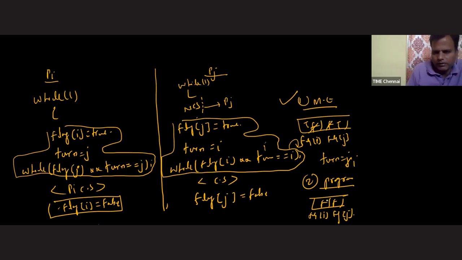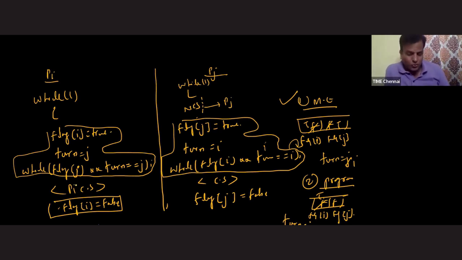Flag I value, I'm setting this one as true. Turn equals J. And next one is the flag J value, right now it is false. Everything is false. Now process Pi will enter inside the critical section. That means though Pj is not interested, it is unable to stop the interested process. So is progress guaranteed or not? Answer is yes, because process Pj is unable to block process Pi. This is the reason why progress is guaranteed.